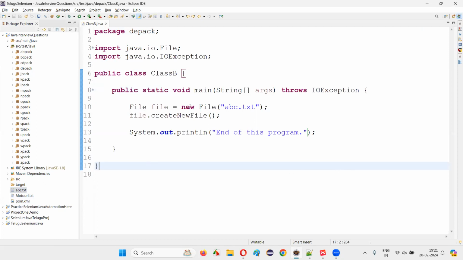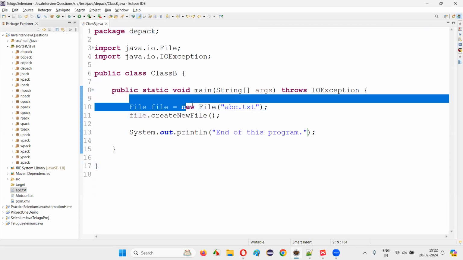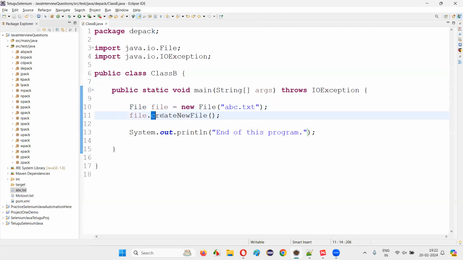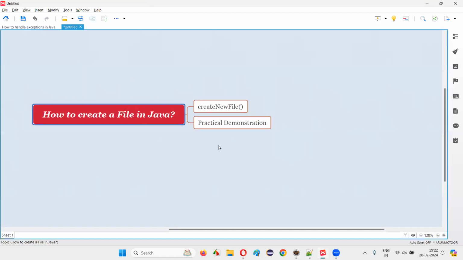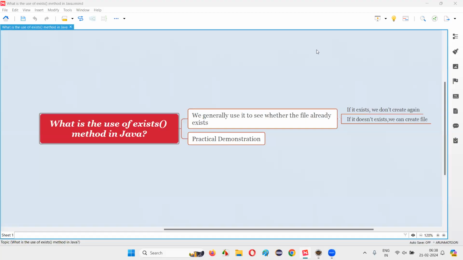With the help of Java, we are able to create a file, by using this createNewFile predefined method of the File class. By creating an object for the File class and using that object reference, we have called the method createNewFile, and it has created the file with the given name and extension. According to the path, it is a shortcut path, so it has created it directly under the project. Hope guys you understood how to create a new file in Java with the help of the createNewFile predefined method of Java. So that's all for this session. Thank you. Bye-bye.